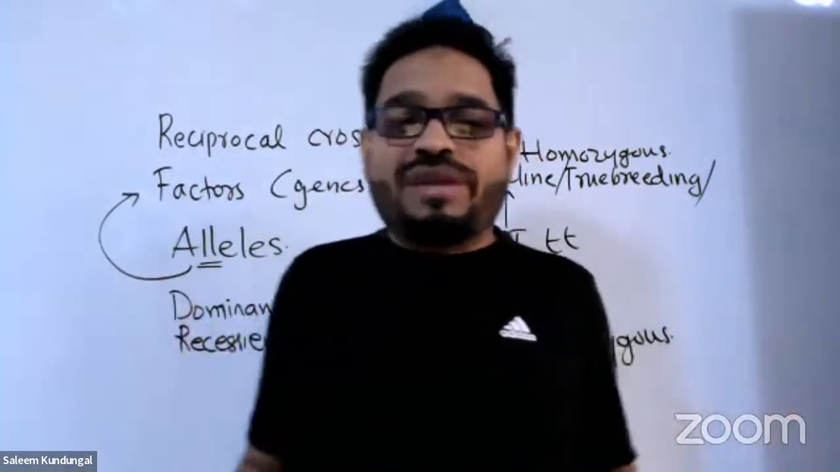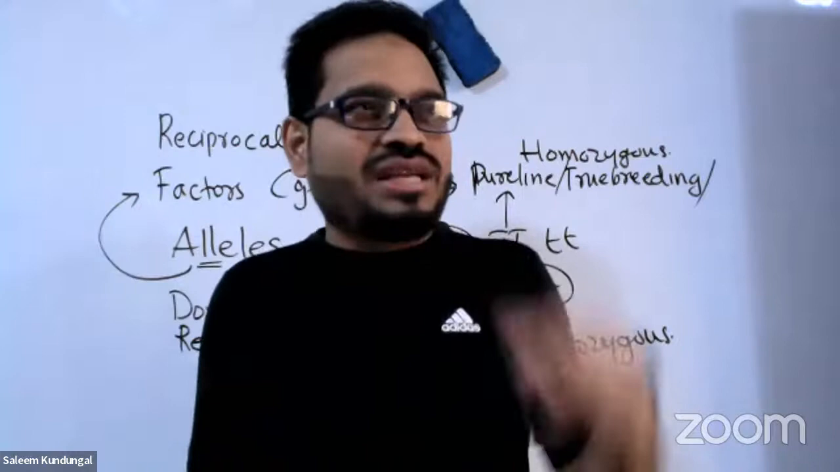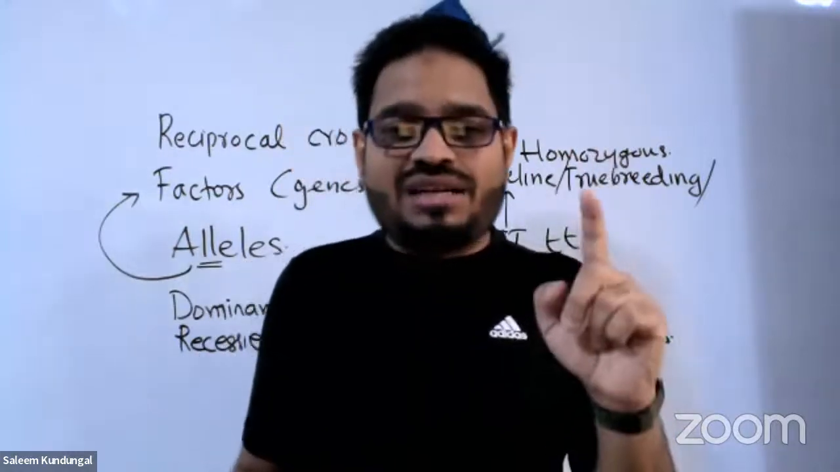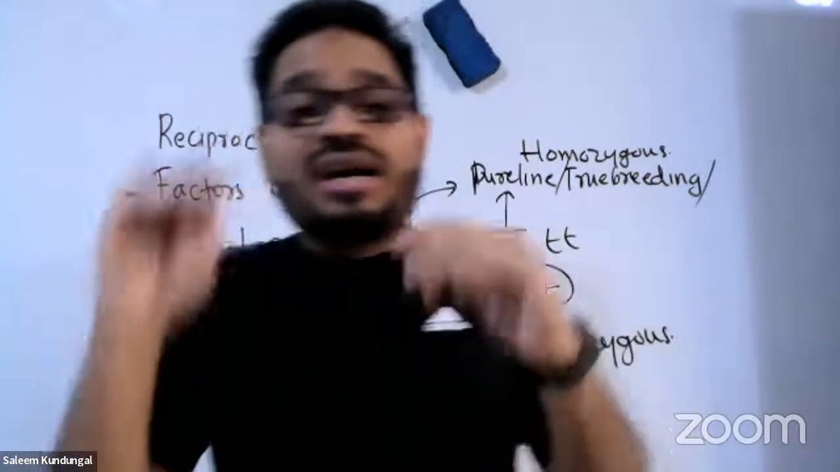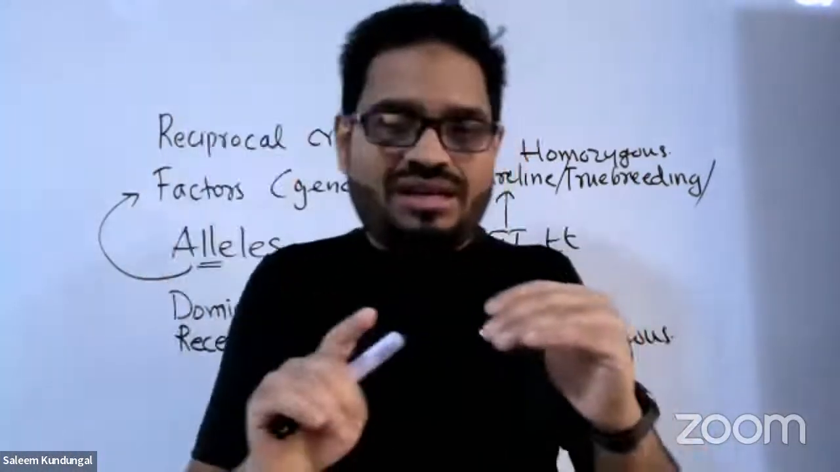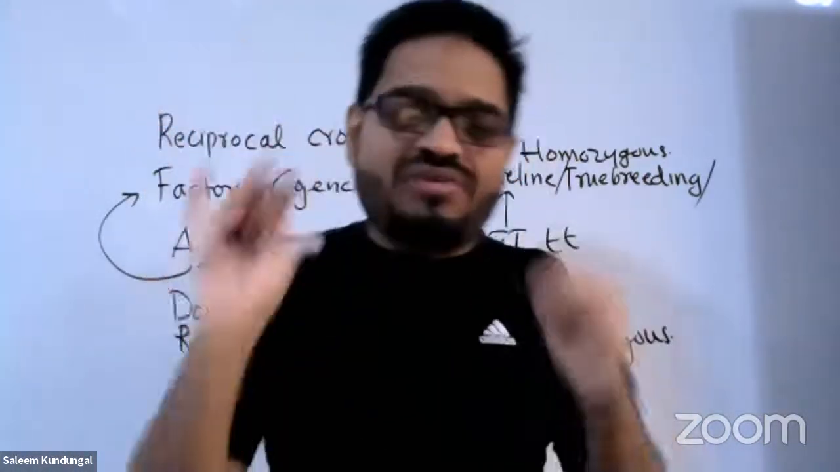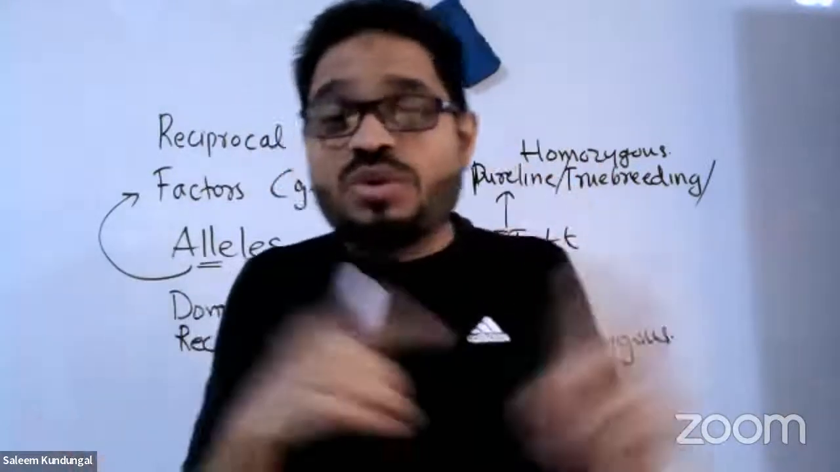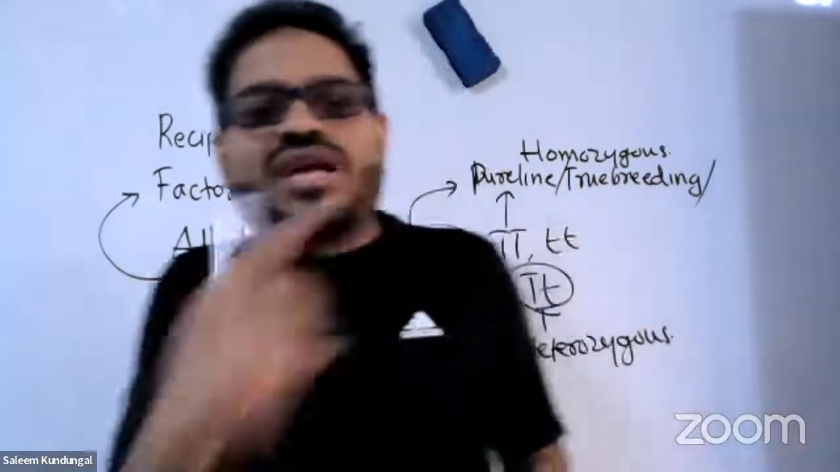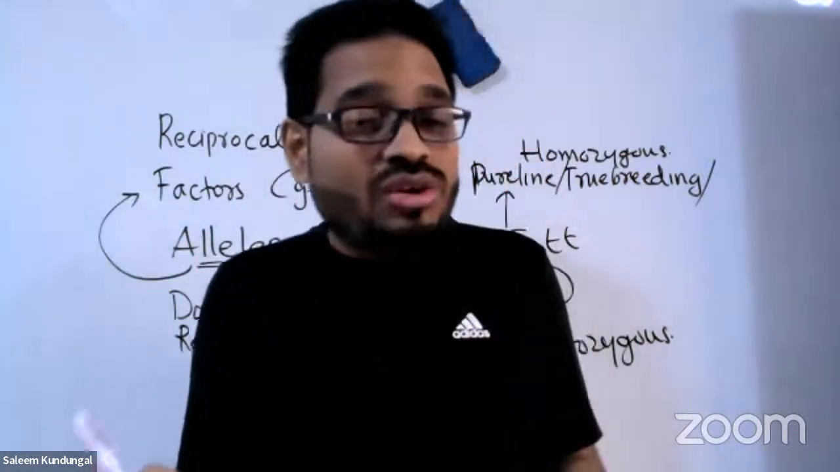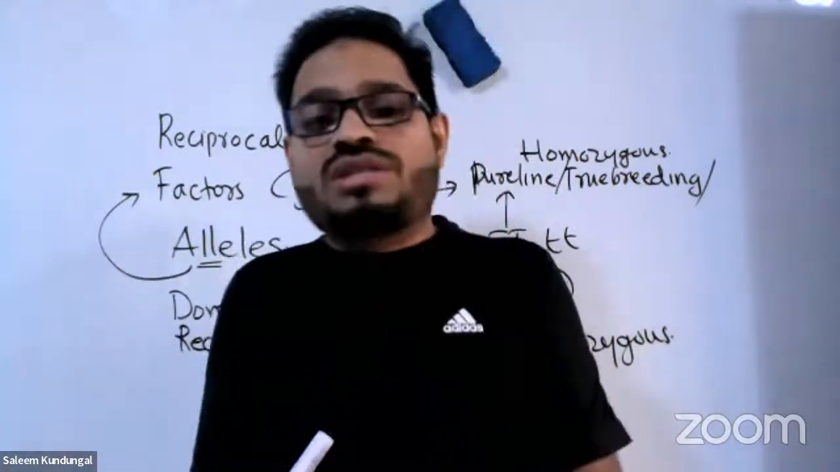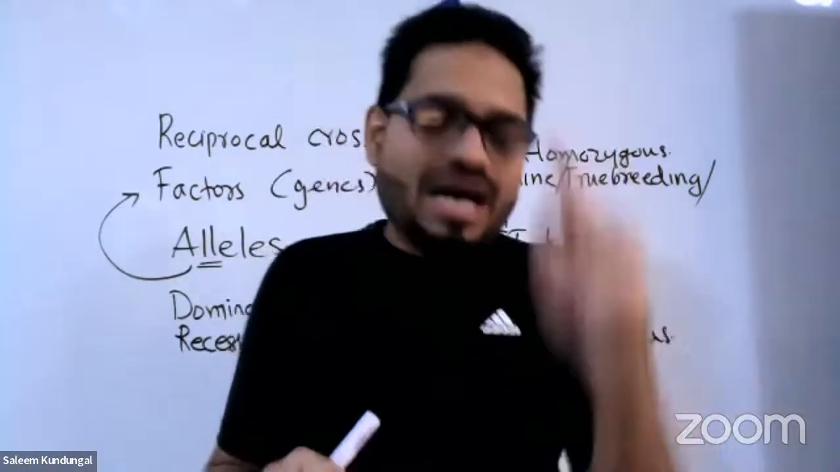How many characters did Mendel study? 7. What is the character? Height. Height is a character. Which are the 2 contrasting features? They are tall and dwarf. Remember, tall and dwarf is not a character. Tall and dwarf are contrasting features, and height is the character. So keep these words in mind. Which are the contrasting features of height? The answer is tall and dwarf. Is it a character? No, it's a contrasting feature of the given character, which is height.